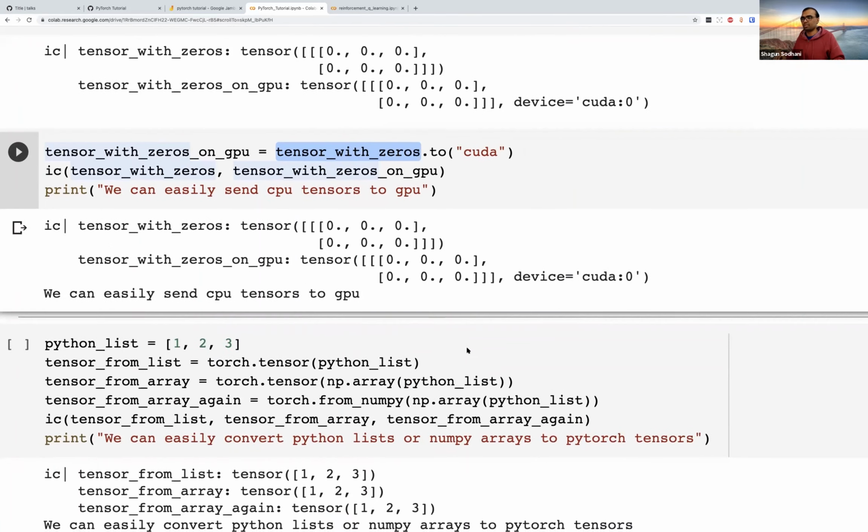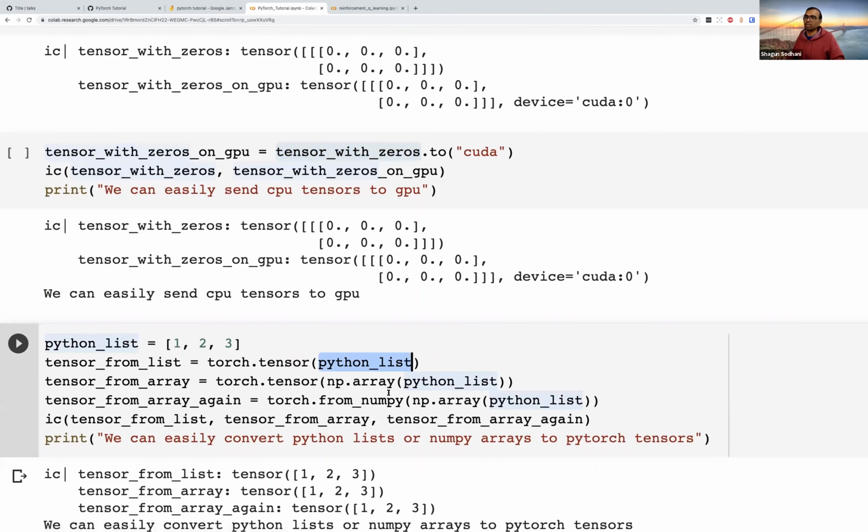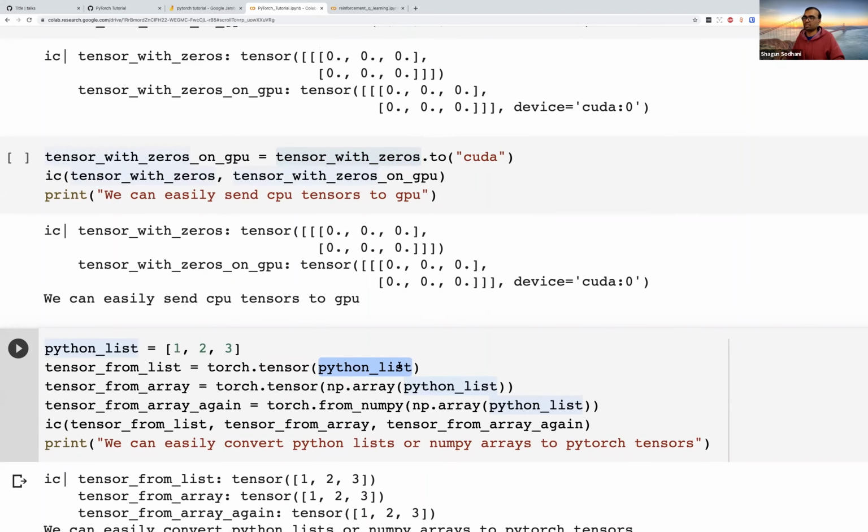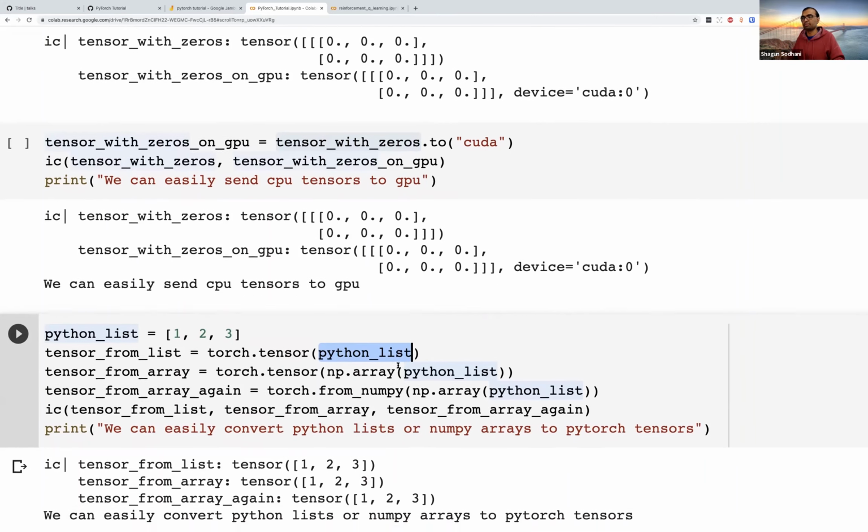And you can make tensors from a Python list. You can make tensors from NumPy arrays. So you're not restricted to just the torch.zeros or torch.ones kind of syntax. If you already have a Python list or an array, you can create tensors using that.